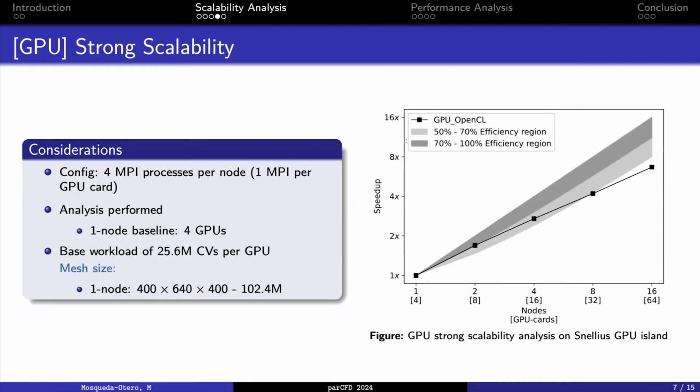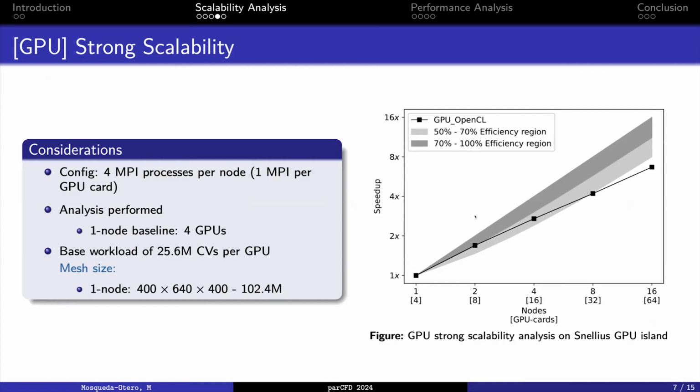Regarding the GPU solution, here we set 4 MPI processes for each Snellius node. We define 1 MPI process for each GPU. We also use as a baseline only one node, which is composed of 4 NVIDIA A100 GPU cards. The goal here was also to solve the largest problem that can fit into the memory of the 4 cards, which is 160 gigabytes.